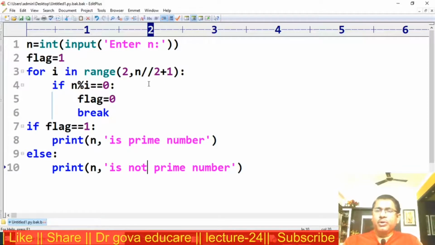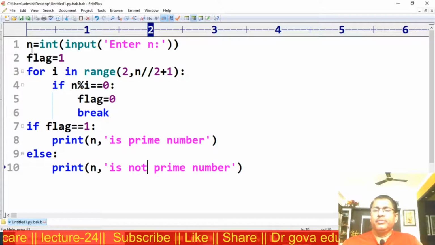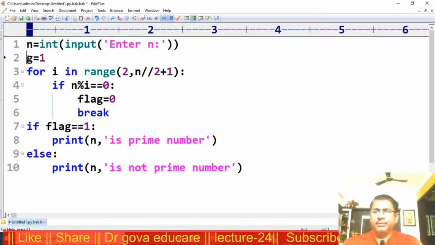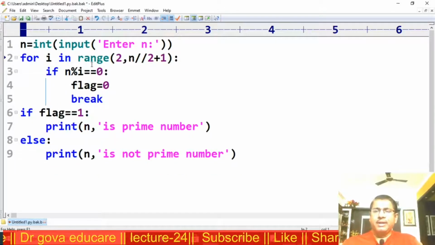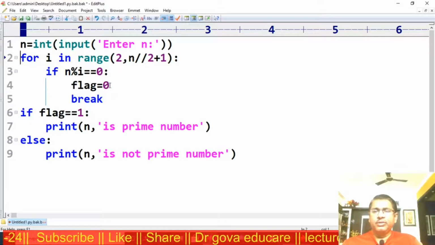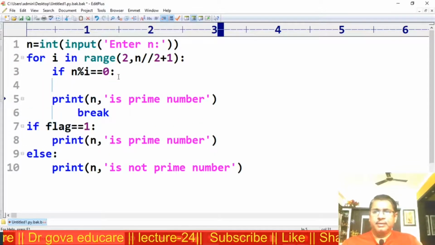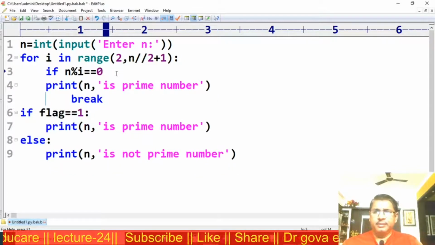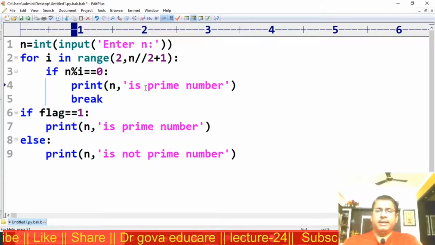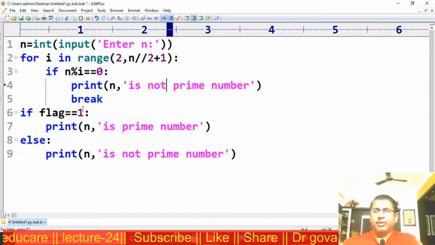Now the same program I am writing with the for else suite. Now n is the given number. I don't want to write flag. For I in range 2 to n plus 1, if n modulo division with I is equal to 0, print n is not a prime number, break.